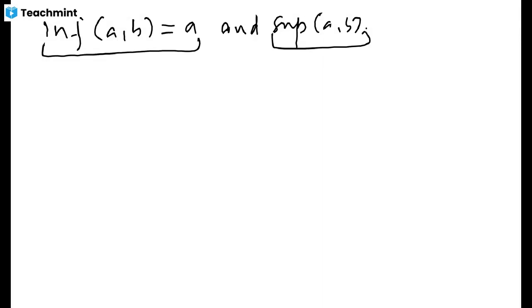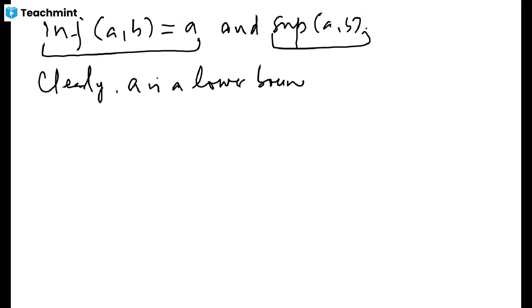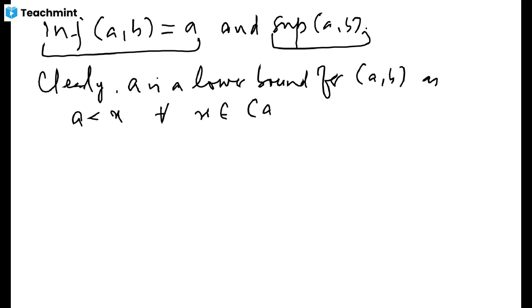First, clearly A is a lower bound for this open interval (A, B). Why? Because by definition A is less than x for every element x in this interval. Every element is bigger than the left endpoint of the interval. So by definition A is a lower bound.